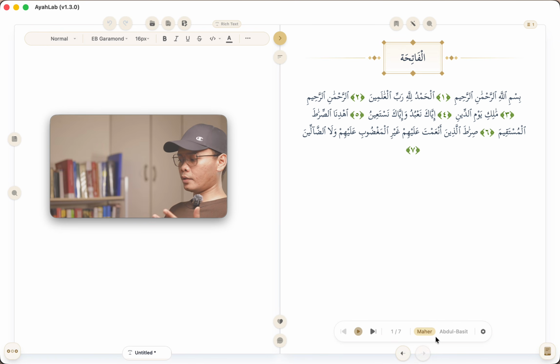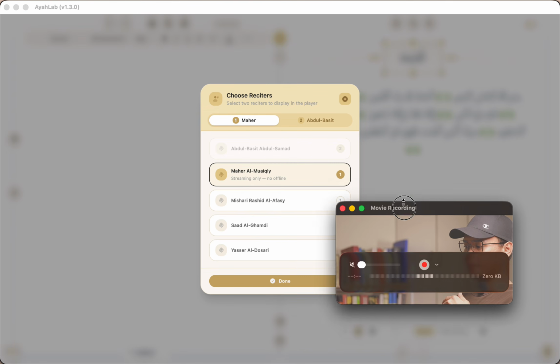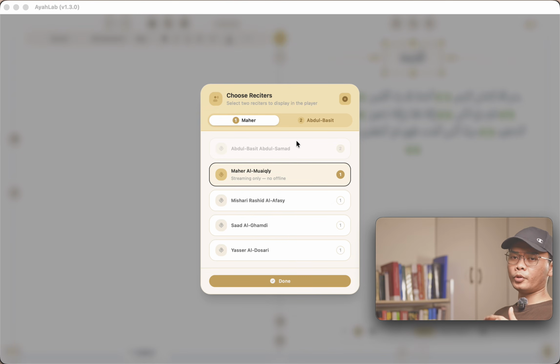the reciter page. As you can see here for reciter, the app itself has now 5 reciters that you can choose from, and then from those 5 you can choose just 2 that you're going to put here in the recitation player. So I have here Maher and Abdul Basit, but I can also click this icon. That's just more options for this reciter.